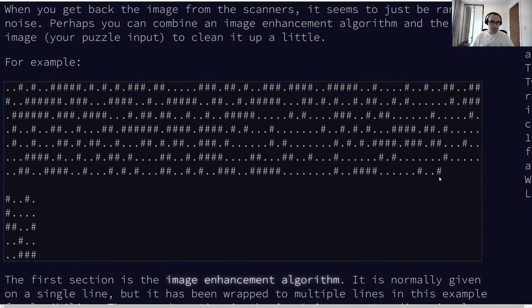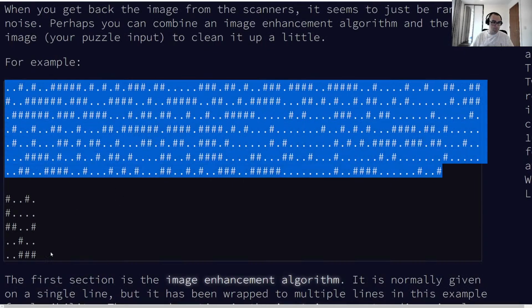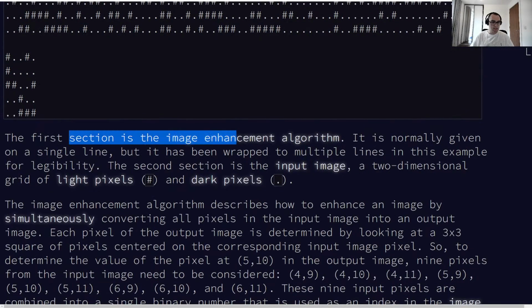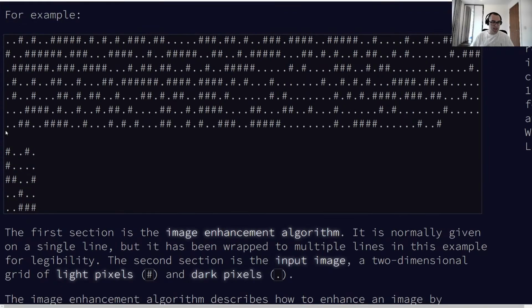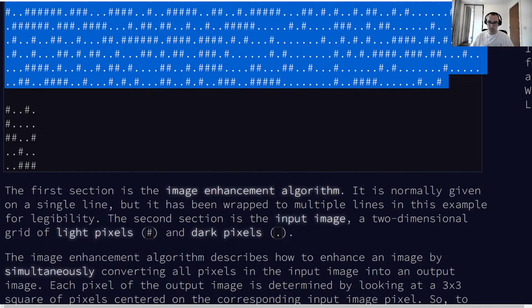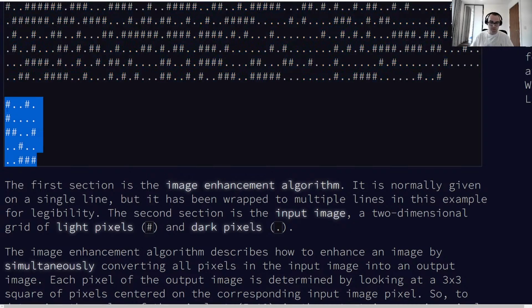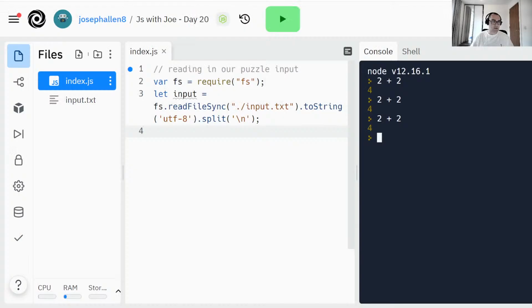Here's an example. It seems to be two big long lines of dots and pound signs or hash keys. The first section is the image enhancement algorithm, so that's this top bit. It is normally given on a single line, but it has been wrapped to multiple lines in this example for legibility. The second section is the input image, that's this one, a two-dimensional grid of light pixels represented by the hash and dark pixels represented by the dot.